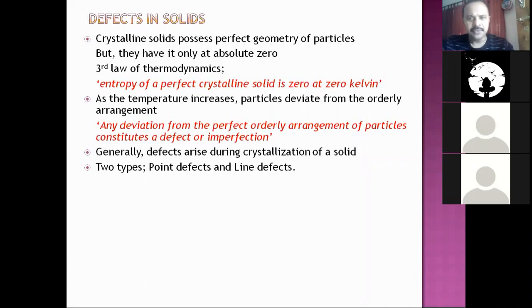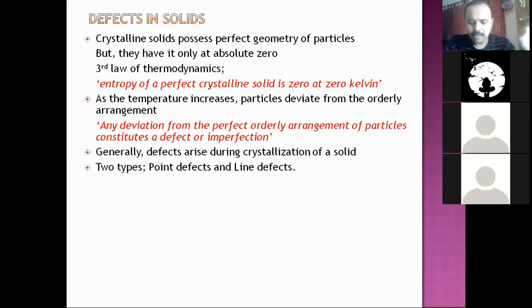There are a variety of defects. The defect that happens at a particular lattice point is called a point defect. The defect which happens over a row of particles is called a line defect. Likewise, there are surface defects and volume defects also. But in our syllabus, we need to study different types of point defects.